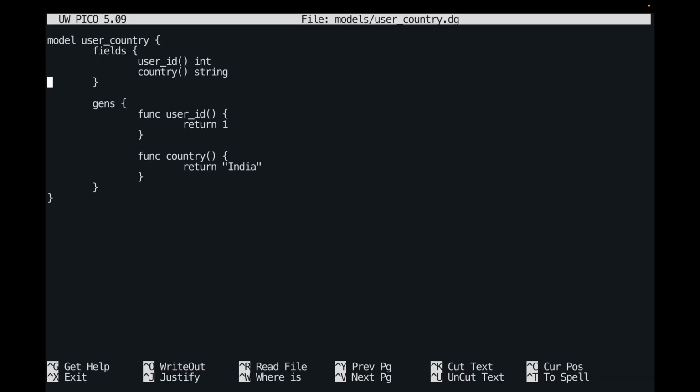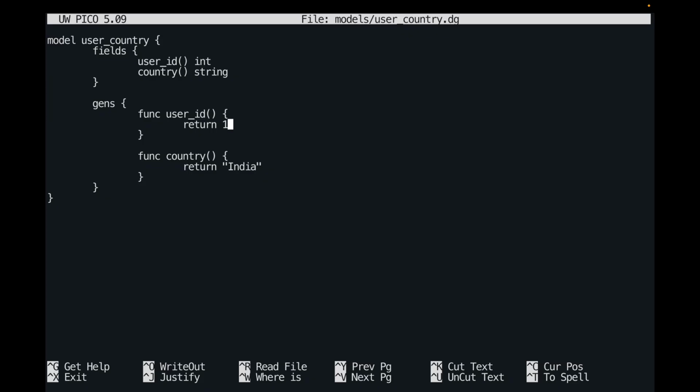Now on to the second special behavior of the generator functions. This relates to how we can access the data of other models in the generator functions. Datagen allows you to access arbitrary rows of arbitrary fields of arbitrary models in each generator function. Here we have a new model called user country, which models an entity storing where each user lives. Let us update the code in the user country model with actual references.